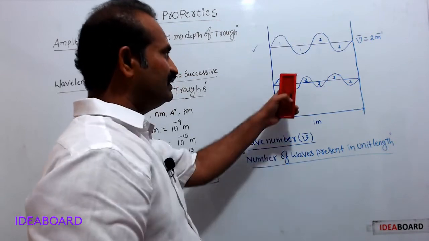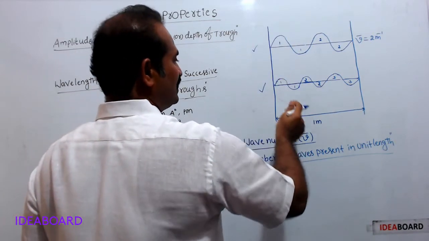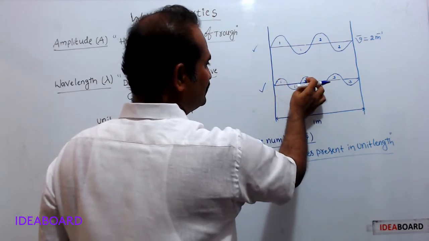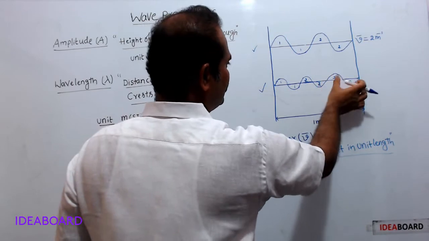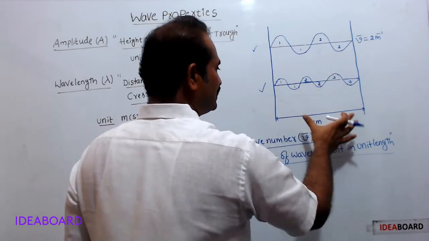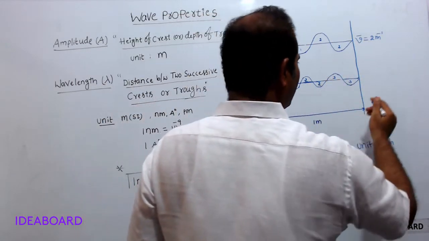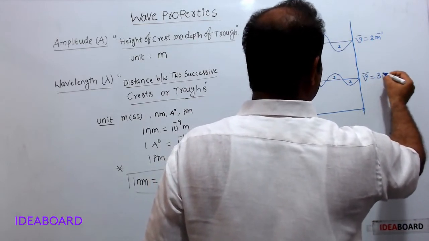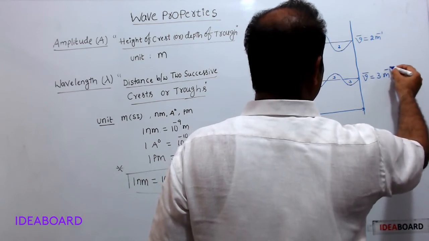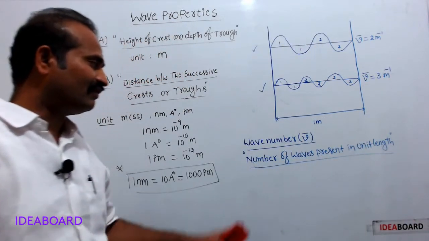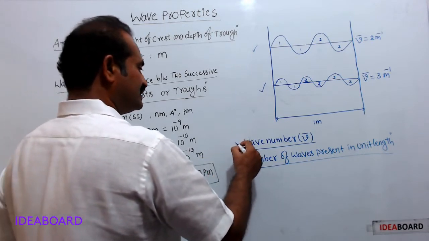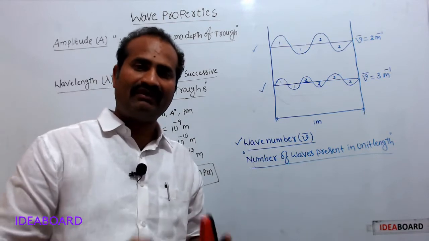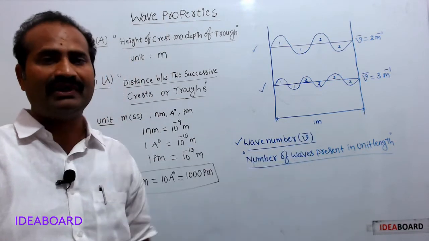What is the wave number of this second wave? How many waves are there within this unit length? This is one wave, crest plus trough, this is the second wave, the third wave. A total of 3 waves are there in the given 1 meter. Therefore the wave number of this second wave is 3 waves per meter. Wave number is nothing but the number of waves per unit length, nu bar.